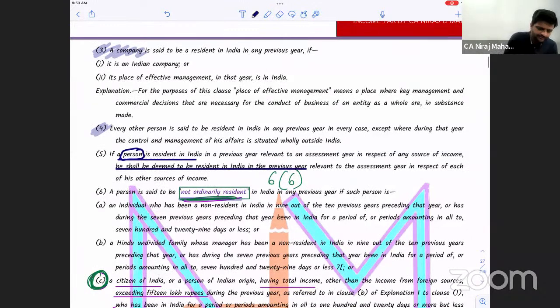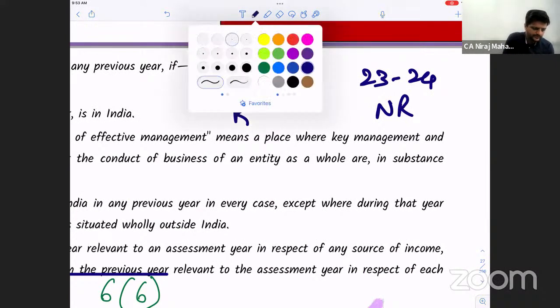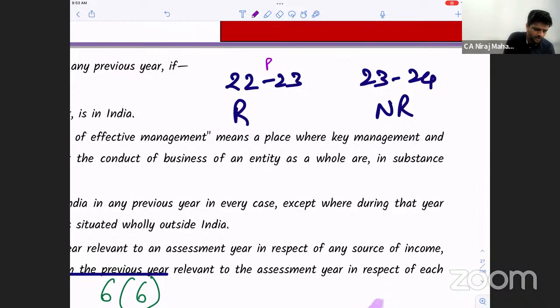Understand? Say in 22-23 he is R, resident, and in 23-24 he is NR. Simple example. This is the PY, and this is the AY for this PY. 2023 is the PY and 2024 is the AY for 2023.